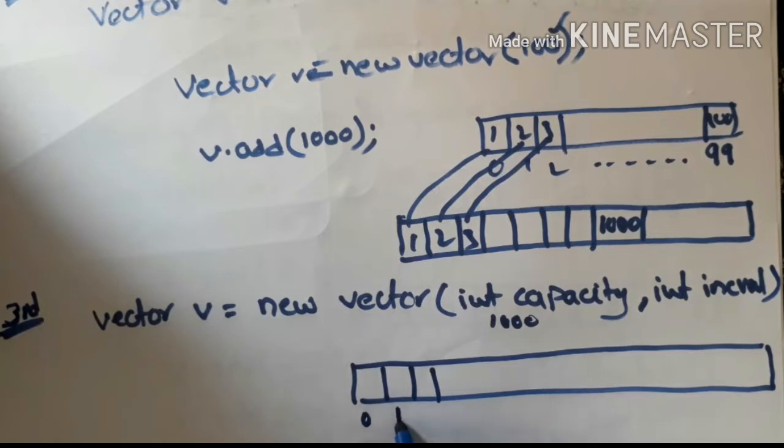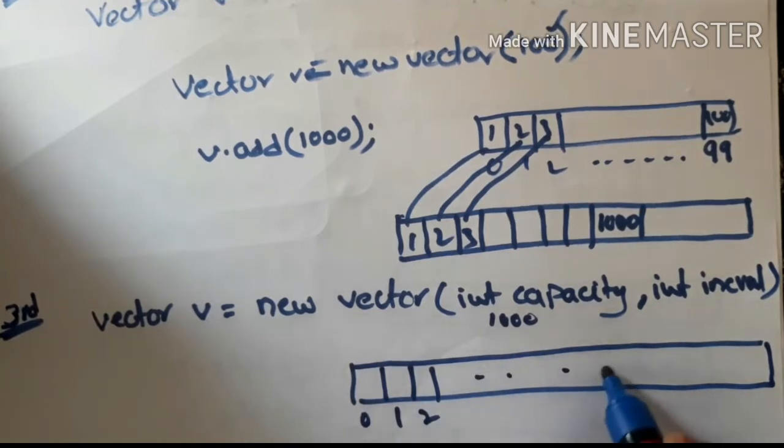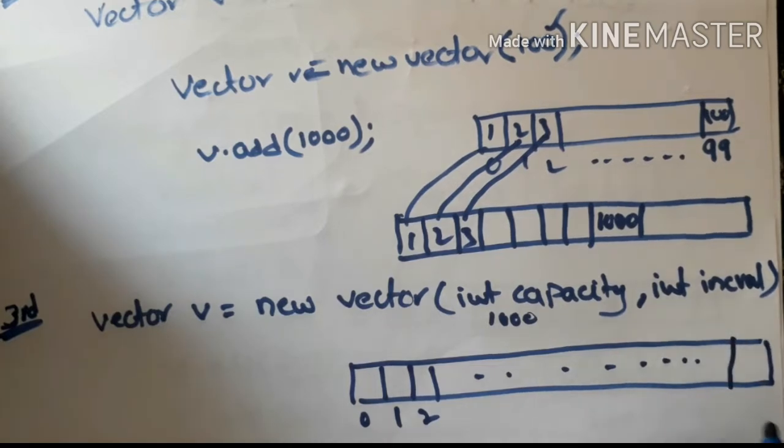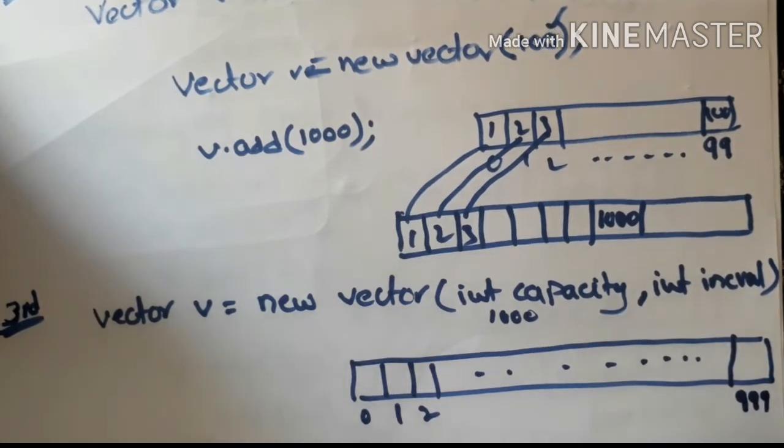So array index will start from 0, 1, 2 and so on. How many elements can it accommodate? It can accommodate 1000 elements. So the last index will be 999, right? So an array with the specified capacity will be created, and once the array is full, what happens? A bigger array will be created, right? When I try to insert the 1001st element into this array, what happens? A bigger array will be created.